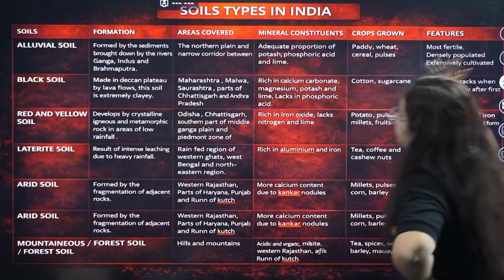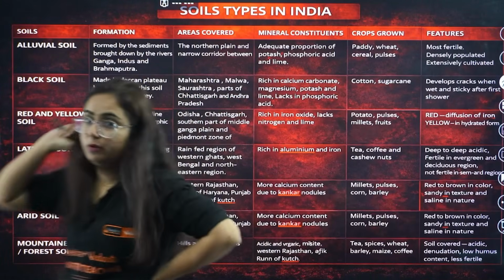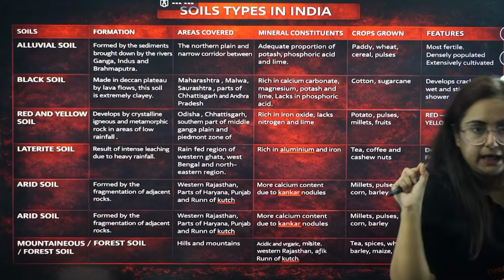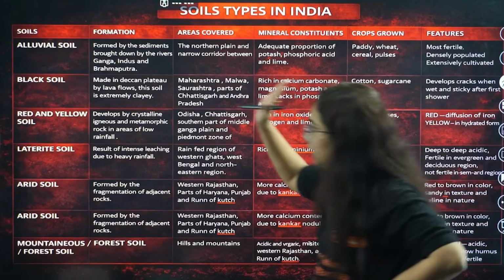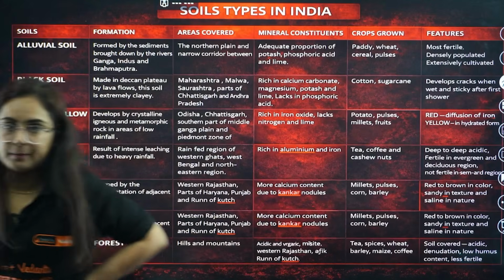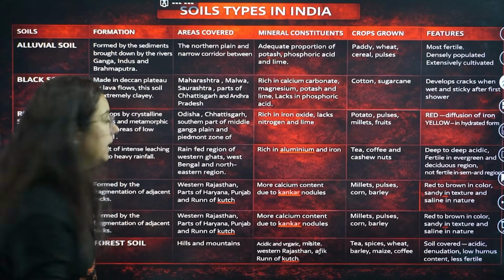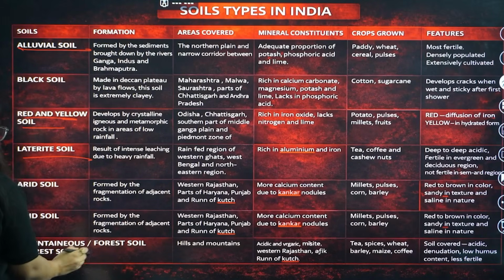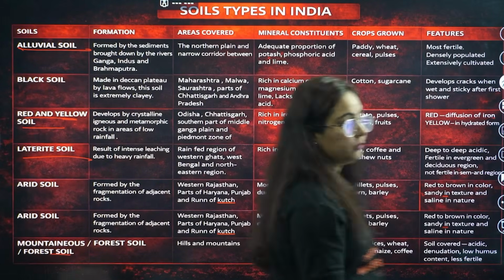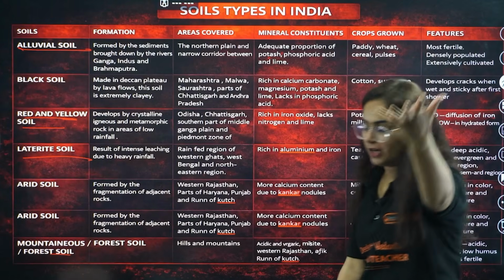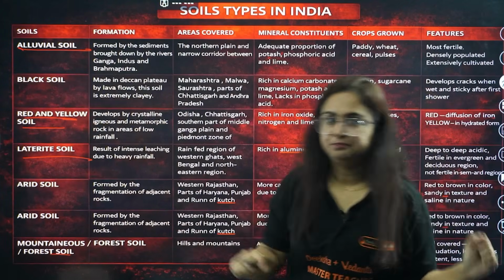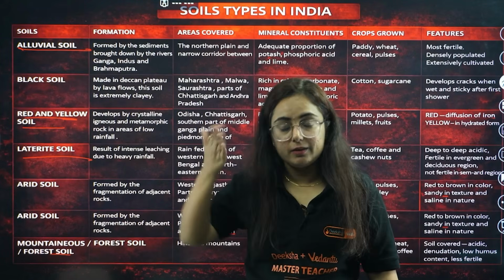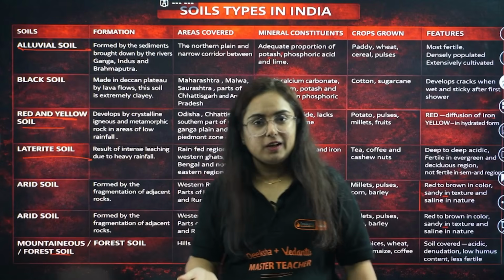Points are listed here. Soils types of India. We're moving ahead with geography now. Beta, first chapter is Resources and Development, right? For sure, questions are going to come from this topic, that is soils of India. How many soils are there in India? 6 soils. Alluvial, black, red and yellow, laterite, arid, mountainous soil. Now, which type of question comes? Question comes for 5 marks, that write about alluvial soil. Okay, the question can come, write about the most fertile soil of India. So first we should know, na, which is the fertile soil of India.